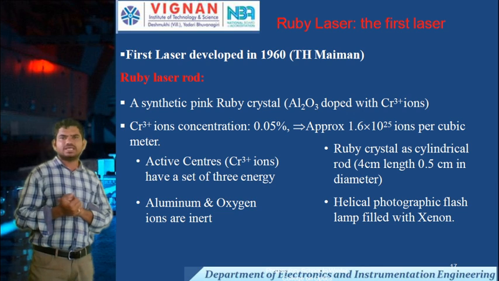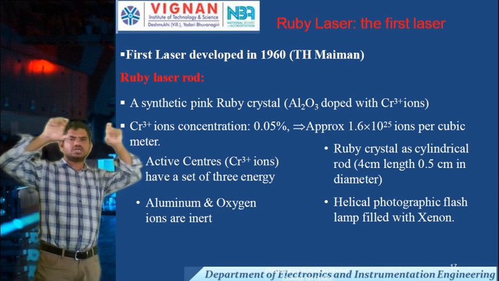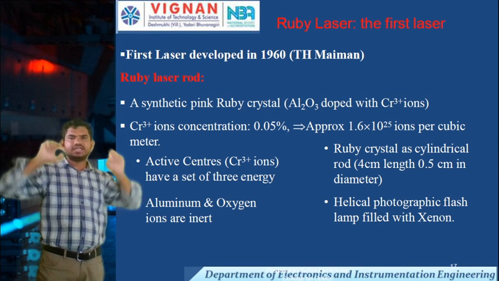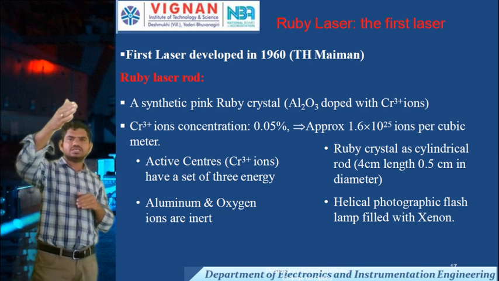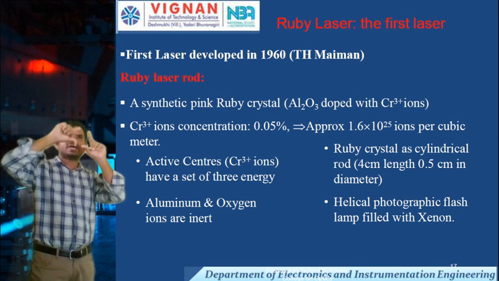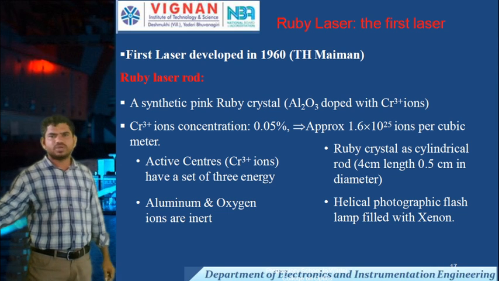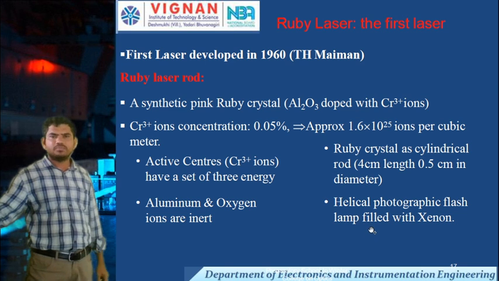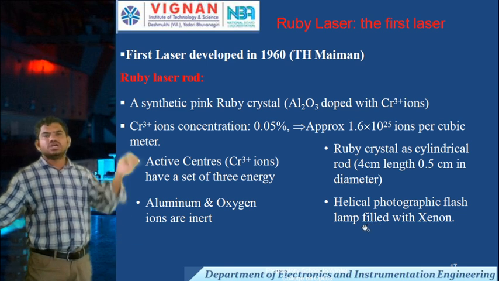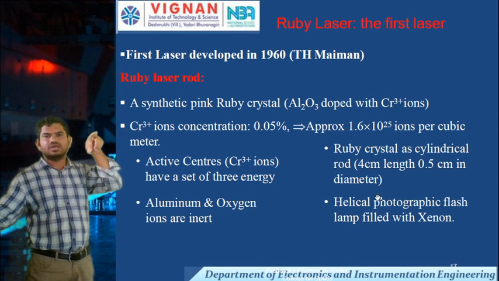Ruby crystals, as the shape of the ruby rod is in the form of a cylindrical rod. The length is 4 centimeters and the diameter of the ruby rod is 0.5 centimeters. Here a helical photographic flash lamp, or xenon lamp, is placed around the ruby rod.